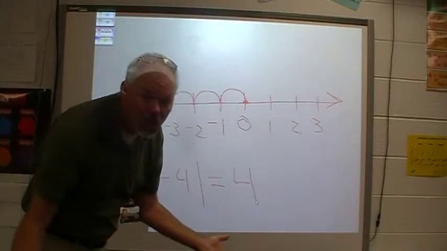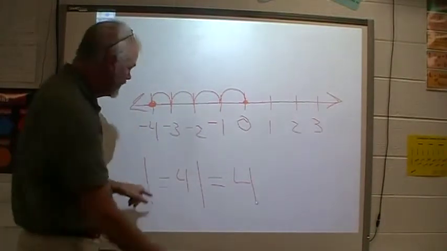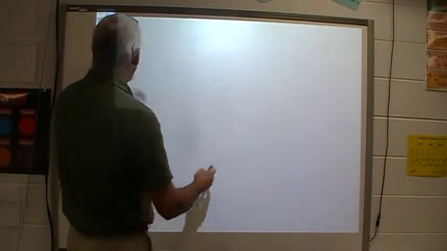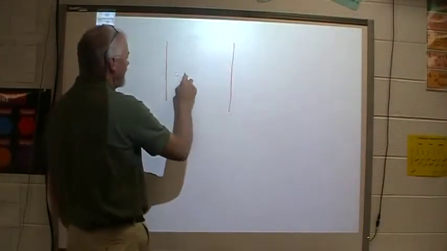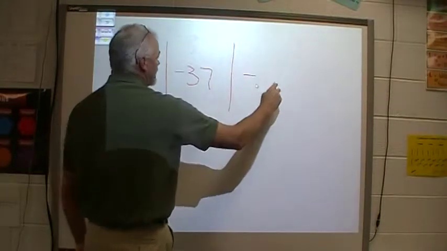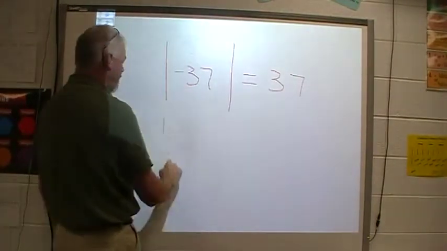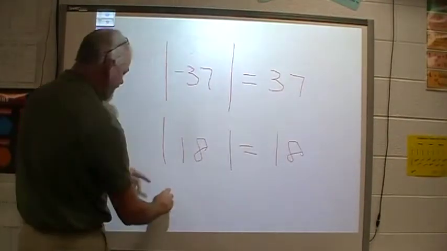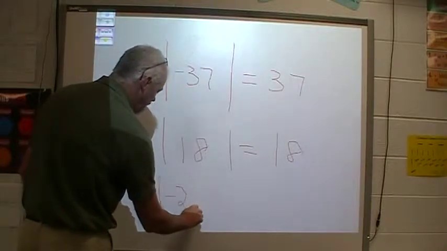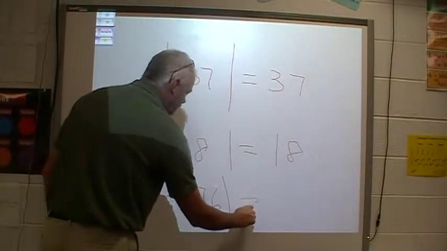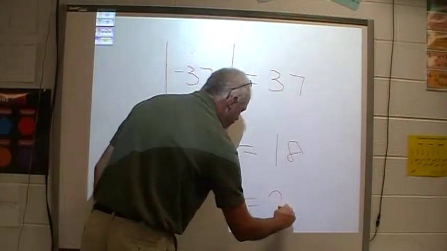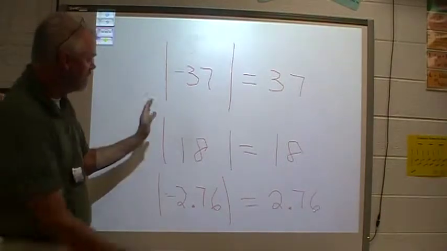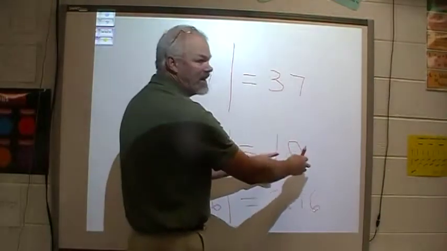Well, what can we conclude? We can conclude that absolute value is always positive. No matter what we take out of here, be it -37, it's going to be positive 37. Be it 18, it's going to stay 18. Be it -2.76, it's going to stay 2.76, or rather it's going to turn positive. Anything you take out of here turns positive.